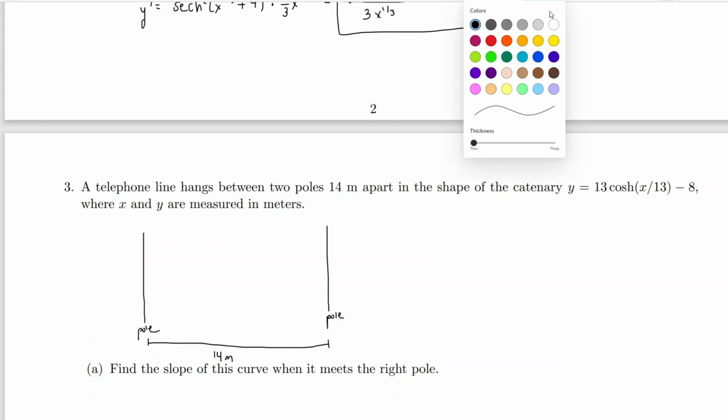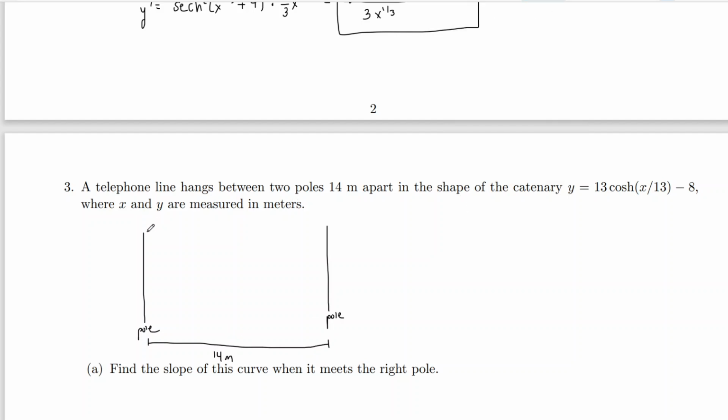And what's happening is this telephone wire, it's not completely taut. If you think about telephone wires or electricity wires on the side of the road, they're usually completely taut, but I guess this one has some extra drag in it, and it's not completely taut, so it dips down a little bit. So this is what we're talking about. Now it goes on from the left and from the right, so it repeats itself, but we only have to focus on this one. And the shape of this is given by this equation.